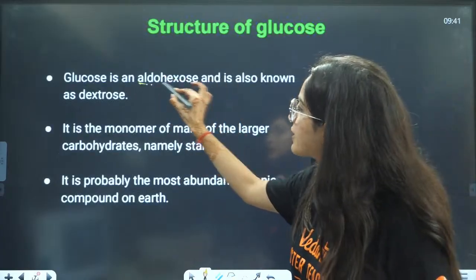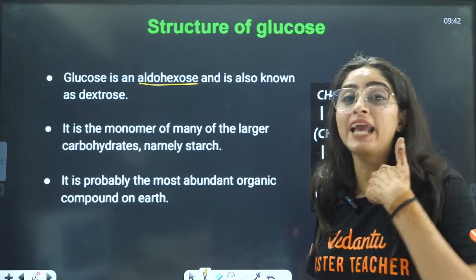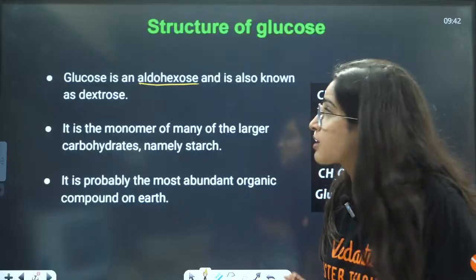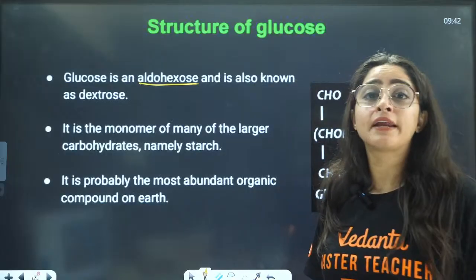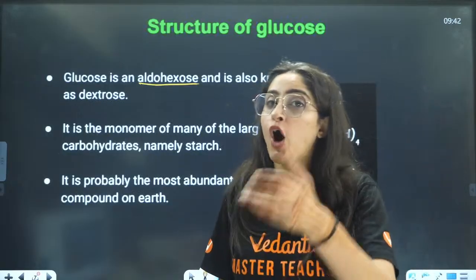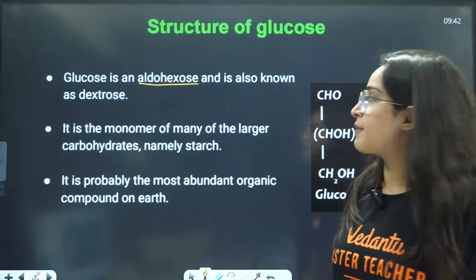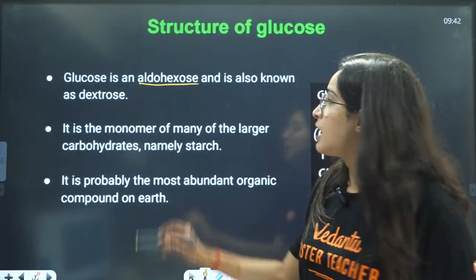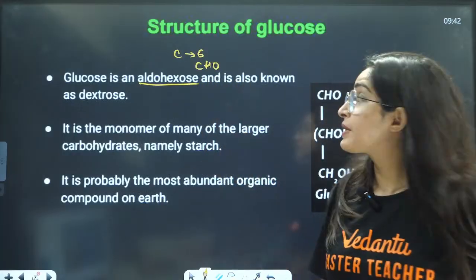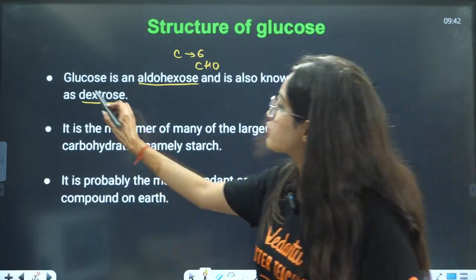Glucose is an aldohexose. We will also talk about what are the reactions that told us that it is an aldohexose. It has 6 carbons, it has an aldehyde group, it has alcoholic groups. How many alcoholic groups it will have, how many will be primary, how many secondary, we will talk about all of that in detail. So basically you need to remember that glucose is an aldohexose, that means it has 6 carbons and an aldehyde group. It is also known as dextrose. Why is it known as dextrose?